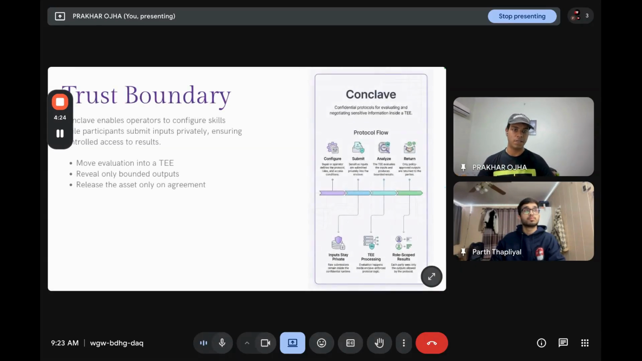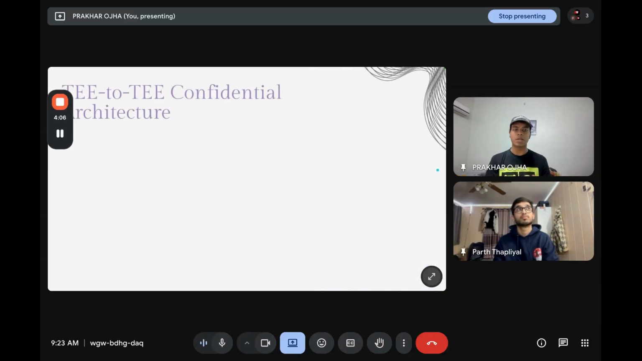Conclave changes the trust boundary. Instead of asking the seller to trust the buyer or both sides to trust the marketplace, the sensitive asset is evaluated inside a remotely attested enclave. The enclave returns only policy approved outputs, computes the protocol outcome, and only authorizes release if the agreed conditions are met. Now, this is the core architecture.